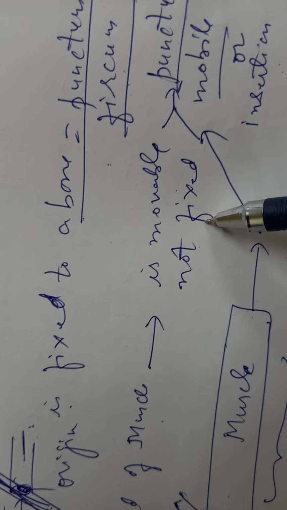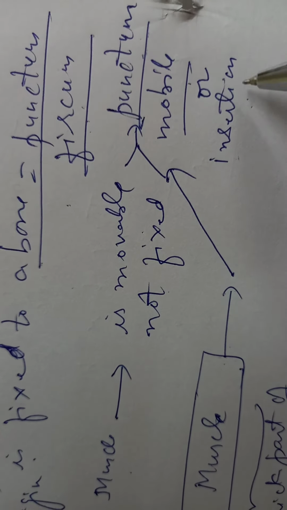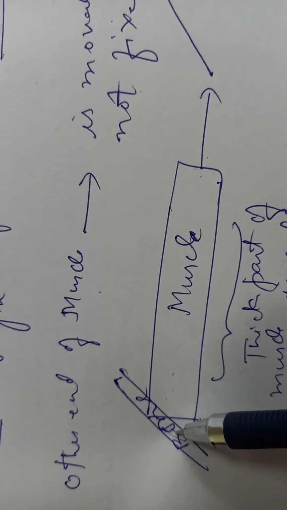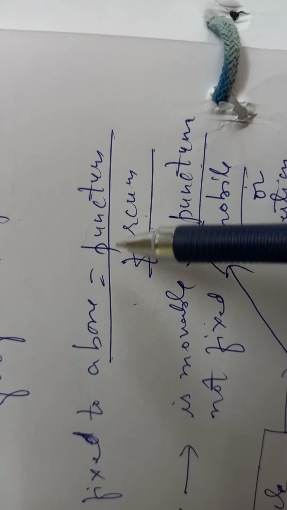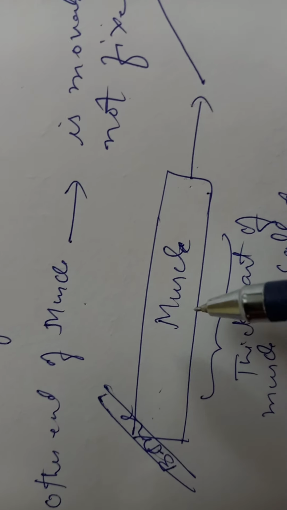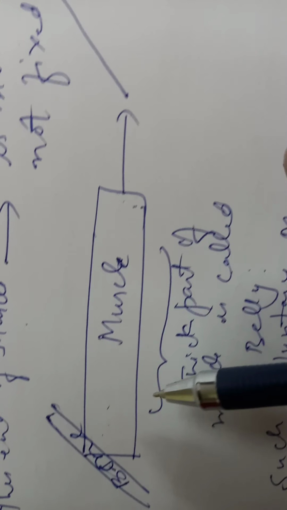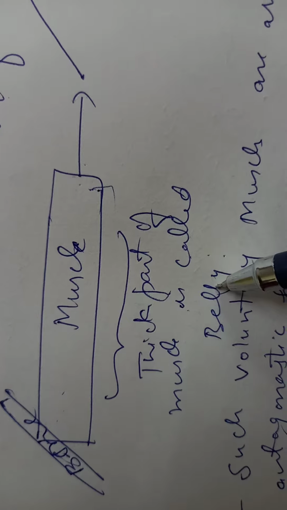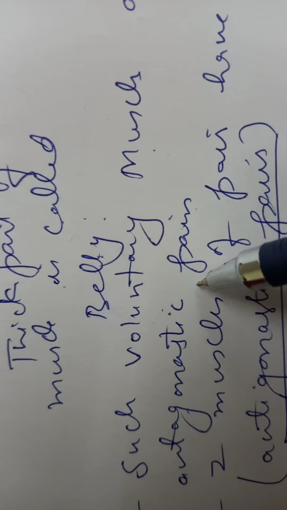One was fixed, this is not fixed, we call it punctum mobile, or it's also called the insertion. And the thick middle part of the muscle is called the belly.